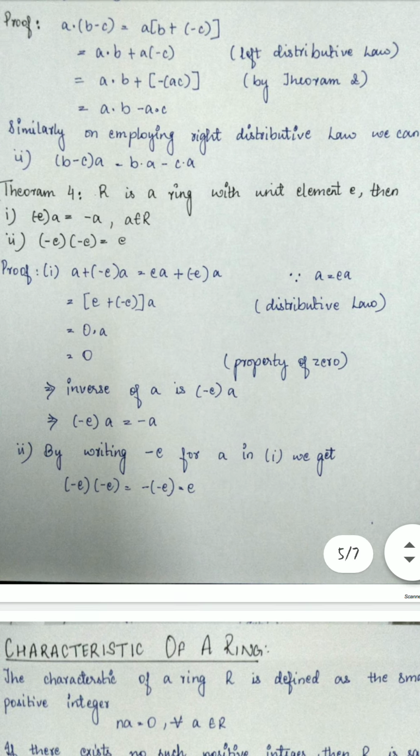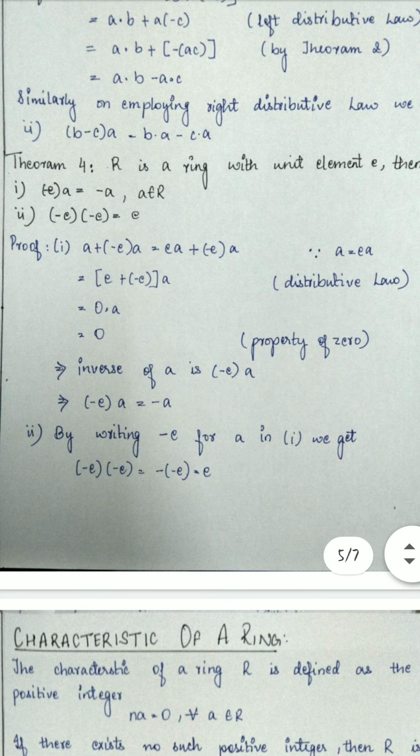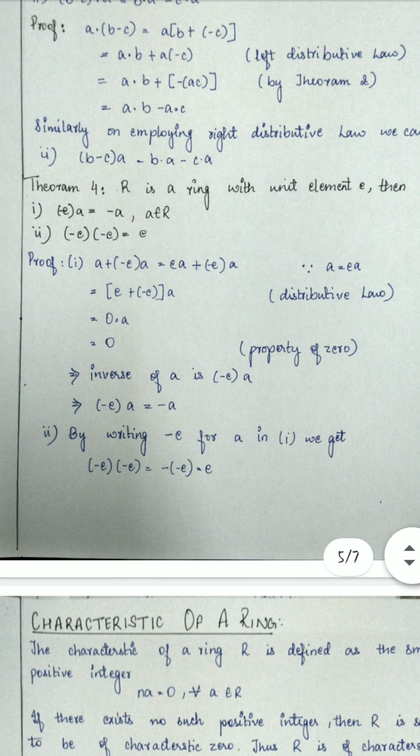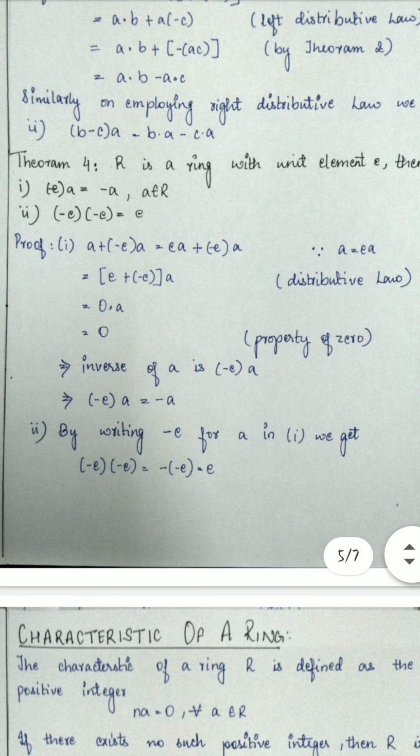Then we come to the fourth theorem, which is that if R is a ring with unit element E, then first, minus E into A equals minus A, where A belongs to R, and second, minus E into minus E equals E. So now we are going to prove this.